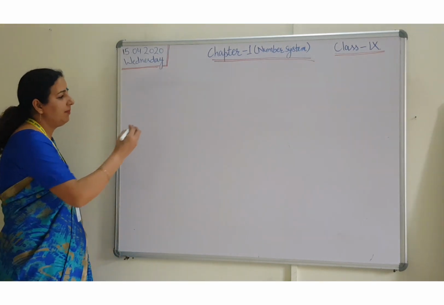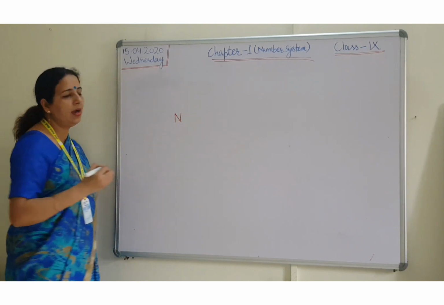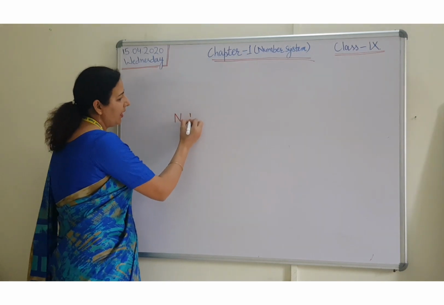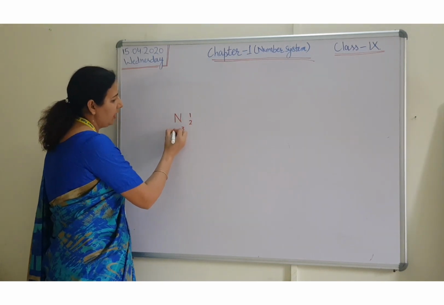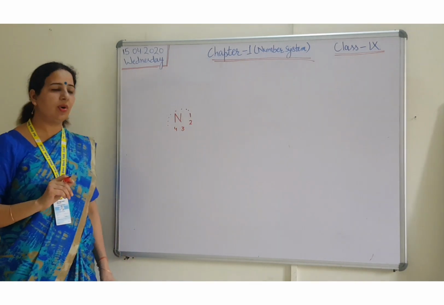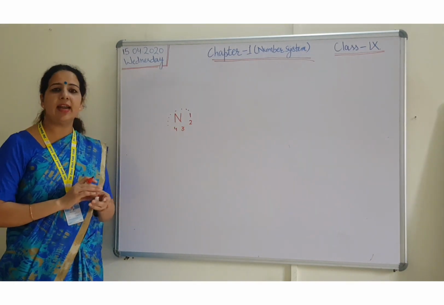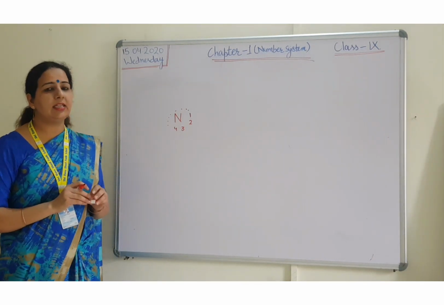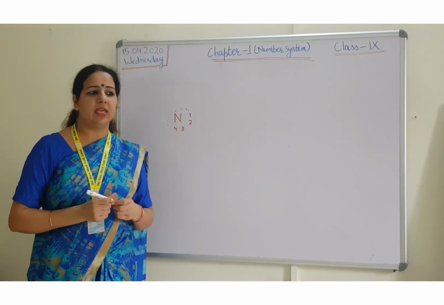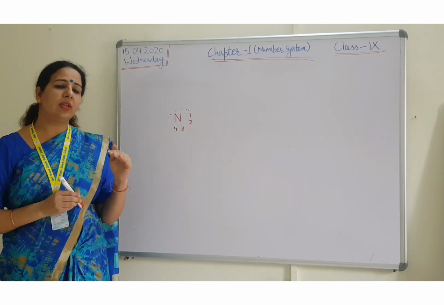First of all, let me tell you the first thing, that is N. N stands for natural numbers. Why are we saying it as a natural number only? 1, 2, 3, 4 and so on. If the counting goes like this, 1, 2, 3, 4 and so on, then these are known as the natural numbers. We are saying these numbers as natural numbers because whenever we want to count something, like the number of chairs in the classroom, or the number of students in the classroom,